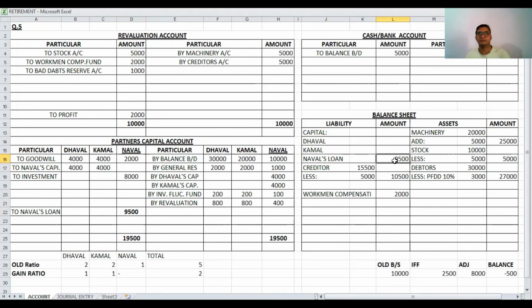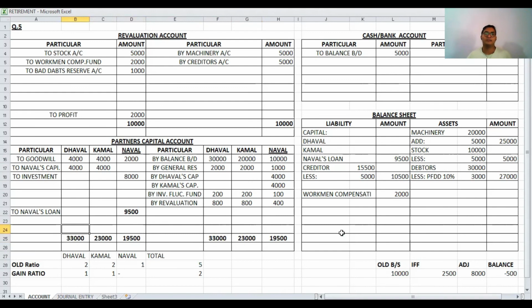After closing the retired partner's capital account, now it's time to close all the partners' capital accounts. Total is 33,000, and in Kamal's capital account total is 23,000. Now this total is carried from the credit side, 33 and 23.